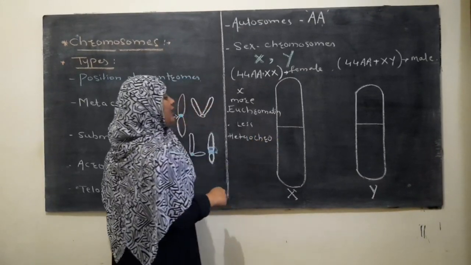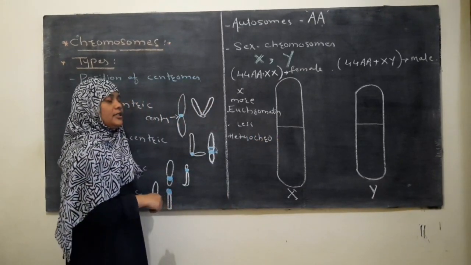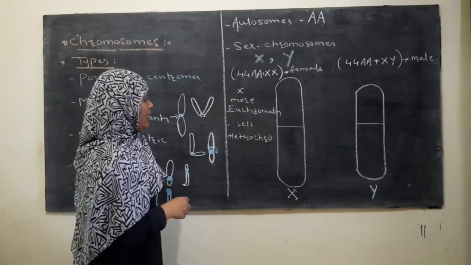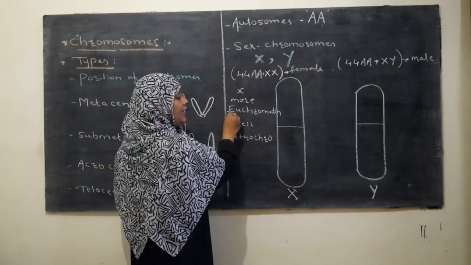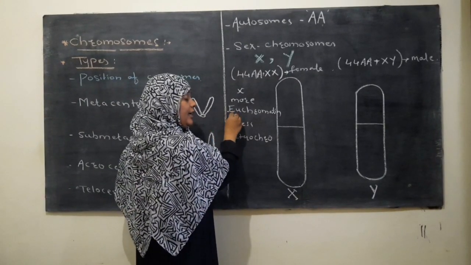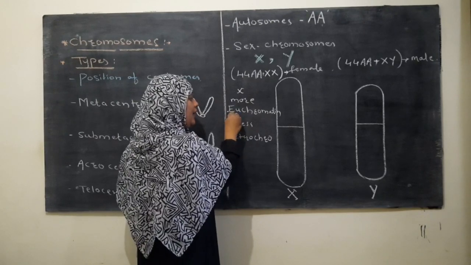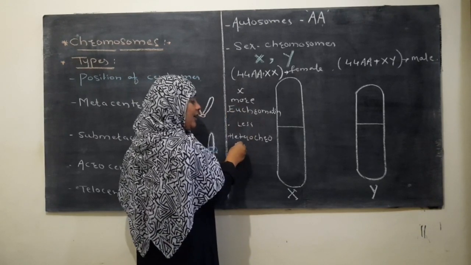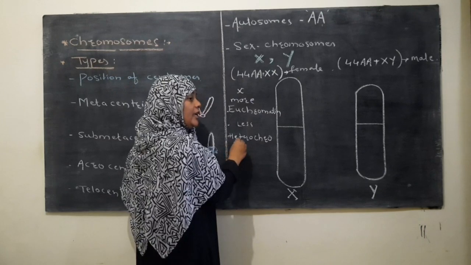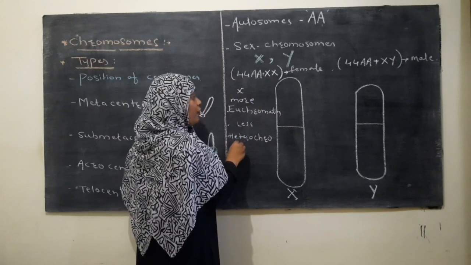What is euchromatin and heterochromatin? We already discussed it in 11th standard. Euchromatin contains more genes and more DNA, whereas heterochromatin contains fewer genes and less DNA.